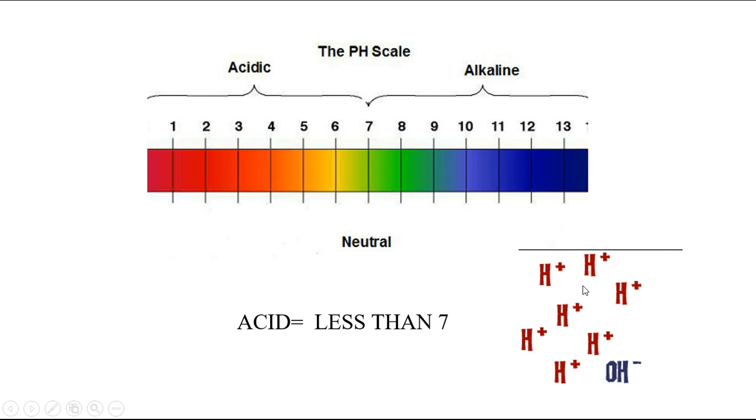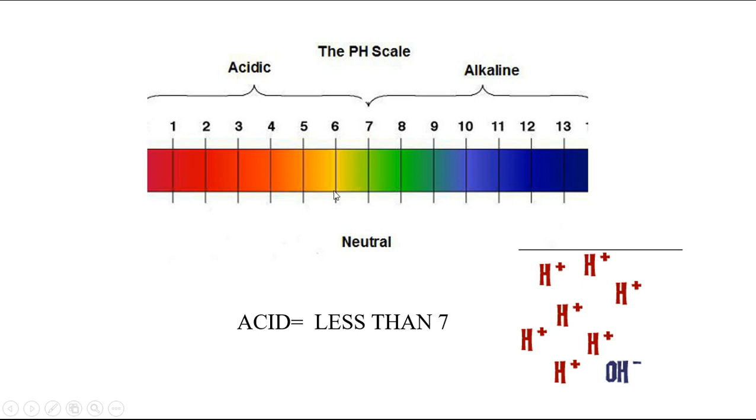Remember, acidic means more number of H plus ions. Alkaline or basic means more number of OH ions. I'll show you that later. Okay. If pH level on the scale is exactly equal to 7, that means it is neutral. Neither H plus ions nor OH ions, or they may be equal to each other. Neutral means neither H plus nor OH.